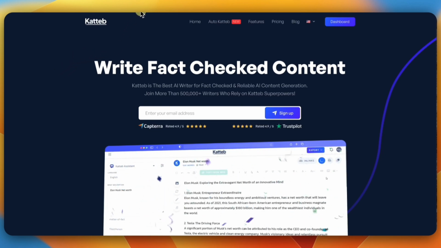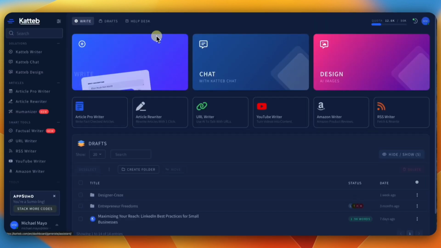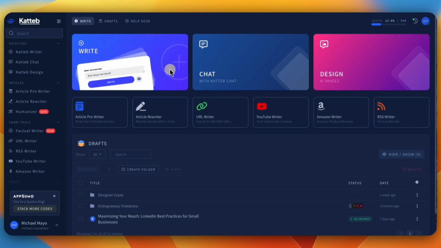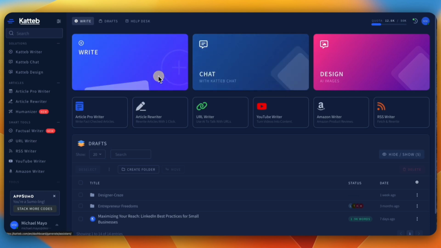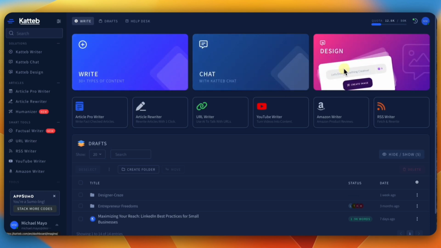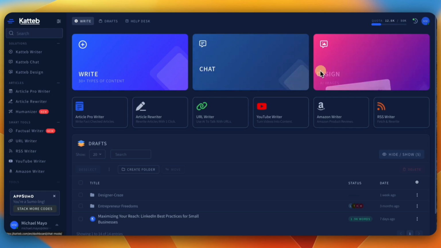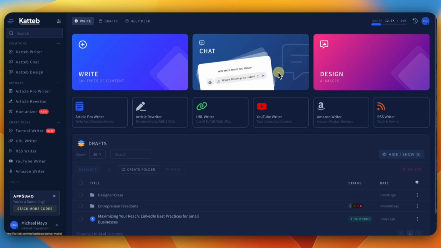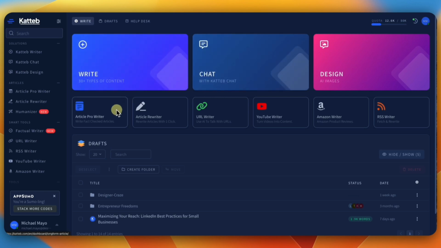So let's jump right into it. What you're going to do is log into the back end, and this is what the dashboard looks like. It's really nice and clean and simple. It's not overwhelming for anybody. It's got shortcuts to some of the features you can use. You can do writing, chat, and design, which has built-in AI design. So you can create images in here so you don't have to go elsewhere. Plus, it also grabs images from different sources as well. And I'll show you what that is.